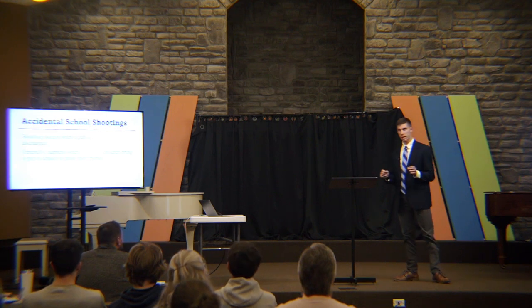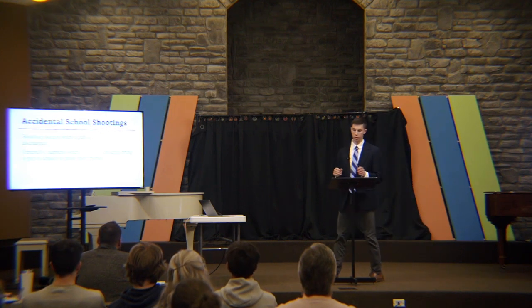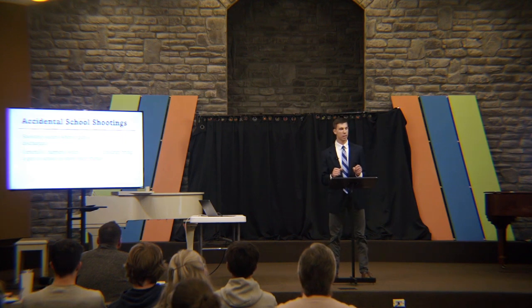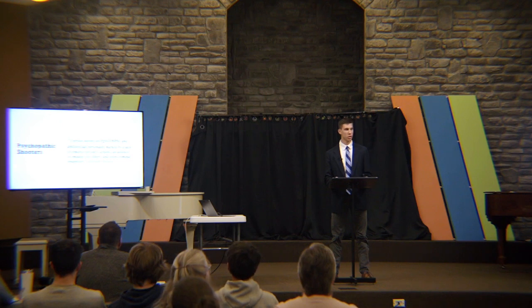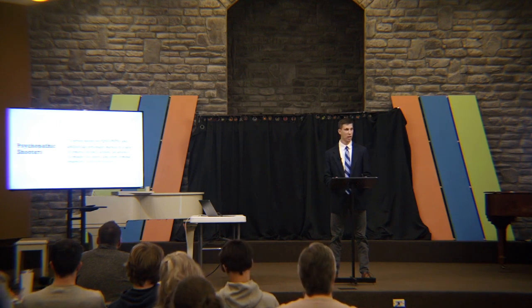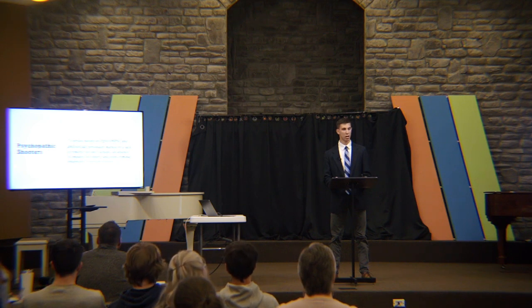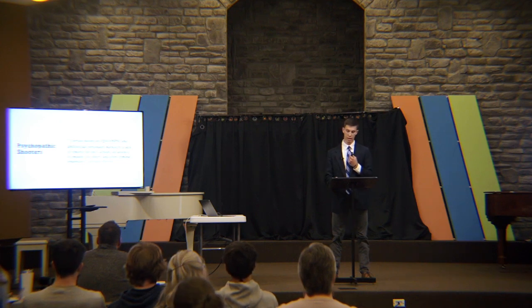The planned school shooting is carried out by the prepared school shooter, and the prepared school shooter can be categorized into three major categories: psychopathic, psychotic, and traumatized. Merriam-Webster defines a psychopath as a person having an egocentric and antisocial personality, marked by a lack of remorse for one's actions, an absence of empathy for others, and often criminal tendencies. Eric Harris, who carried out the joint attack on Columbine High School in 1999, fit under this category of shooter. Eric only cared about himself and what benefited him.